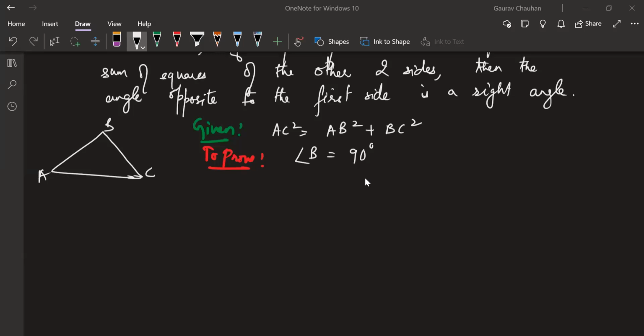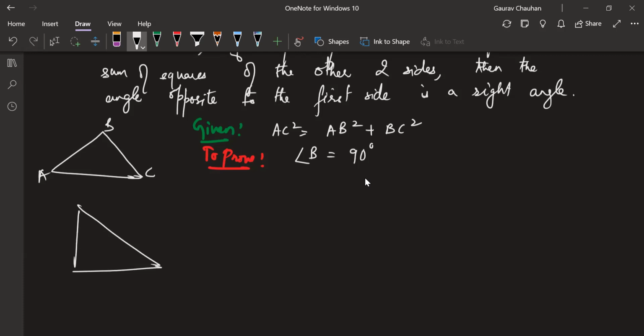Okay. Now focus here. Now what we are going to do is one construction. This is a new type of construction. You just have to remember this, then the rest of the proof you don't need to remember. We are going to construct one more triangle, which has a 90 degree angle.